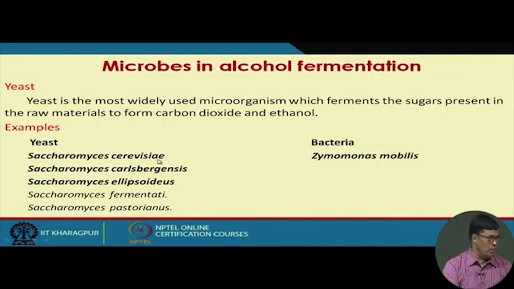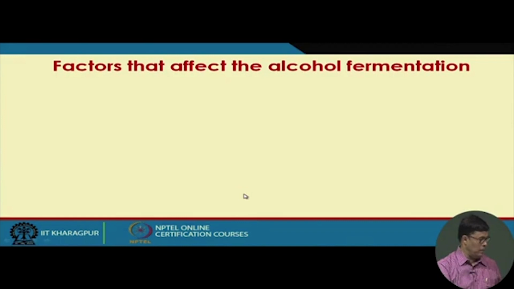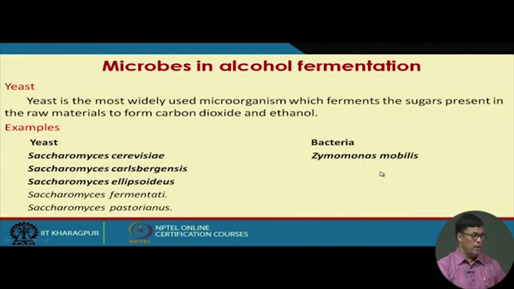In most cases for the alcohol fermentation process we use Saccharomyces cerevisiae, which has a very hard cell wall and is very easy to grow. Saccharomyces carlsbergensis is also used for this fermentation process. Saccharomyces cerevisiae is usually called top fermenting yeast. Saccharomyces carlsbergensis is usually called bottom fermenting yeast. Saccharomyces ellipsoideus is mostly used for winemaking industries. Other Saccharomyces species are also used in some typical fermentation processes. And as far as bacteria are concerned, we use Zymomonas mobilis, which has the potential to convert sugar into alcohol.